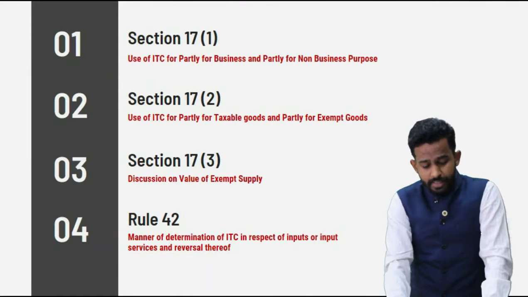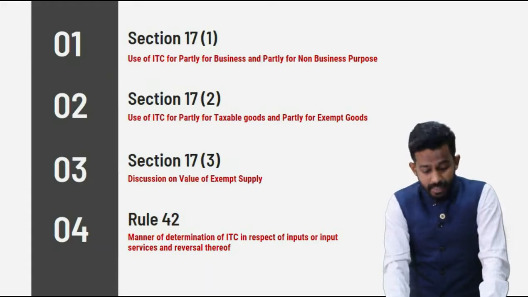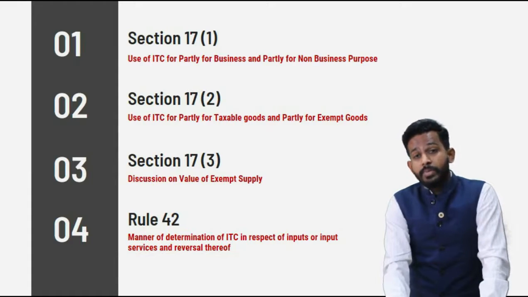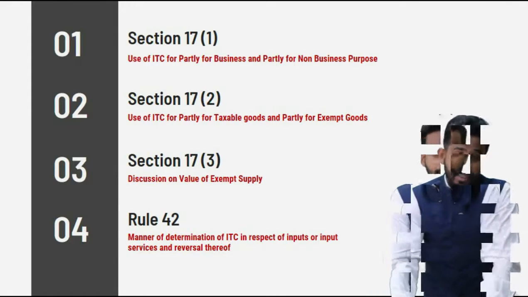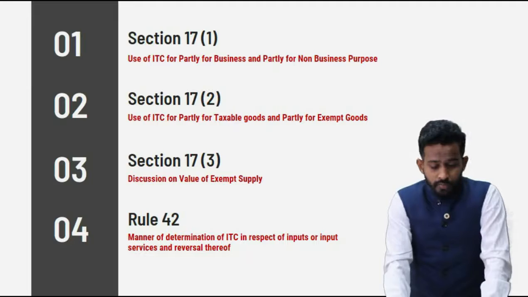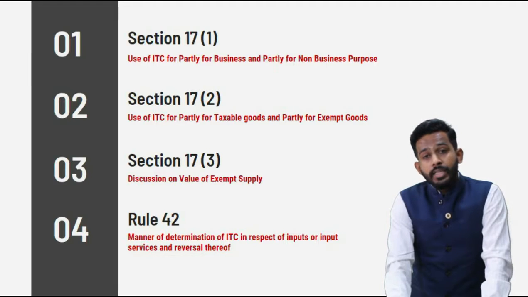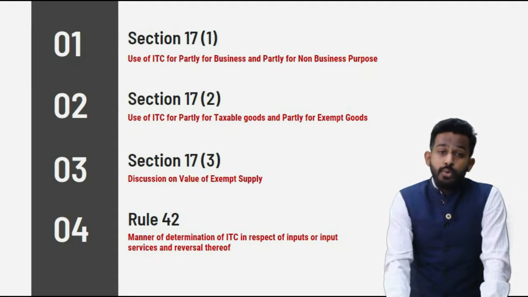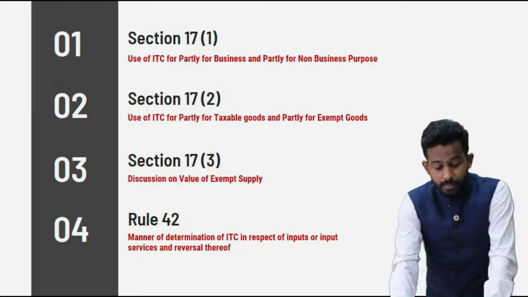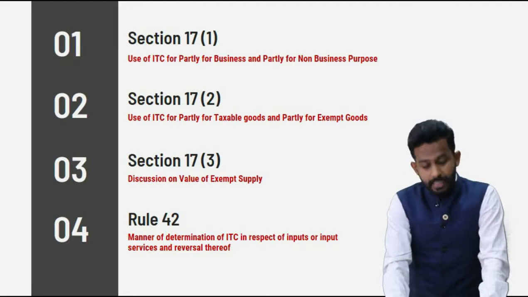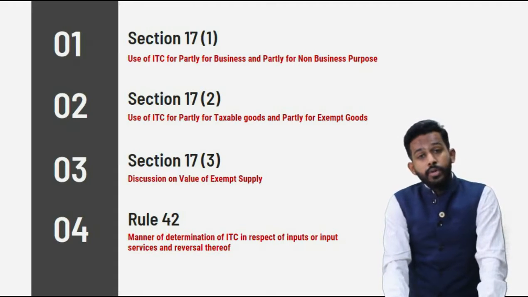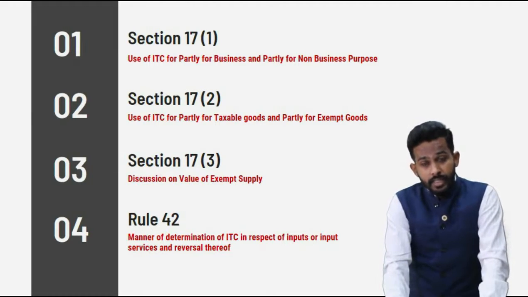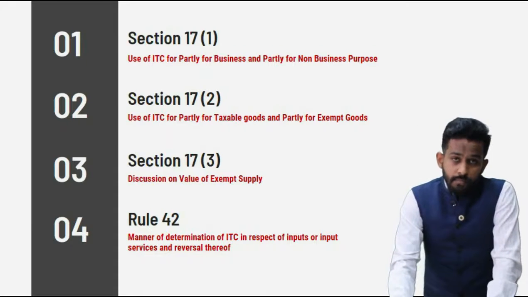Also we will discuss Section 17(3), that is, discussion on value of exempt supply. This is very important. But the focus of this video is basically Rule 42, that is, manner of determination of ITC in respect of input and input services and reversal thereof.